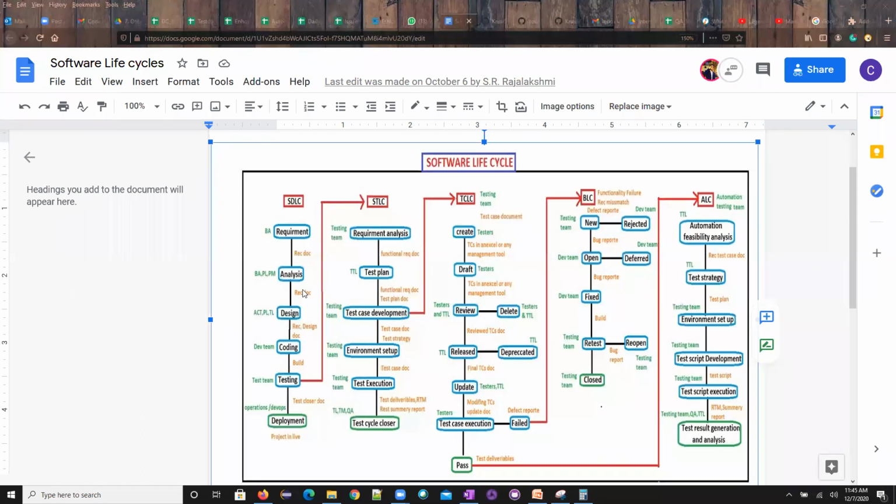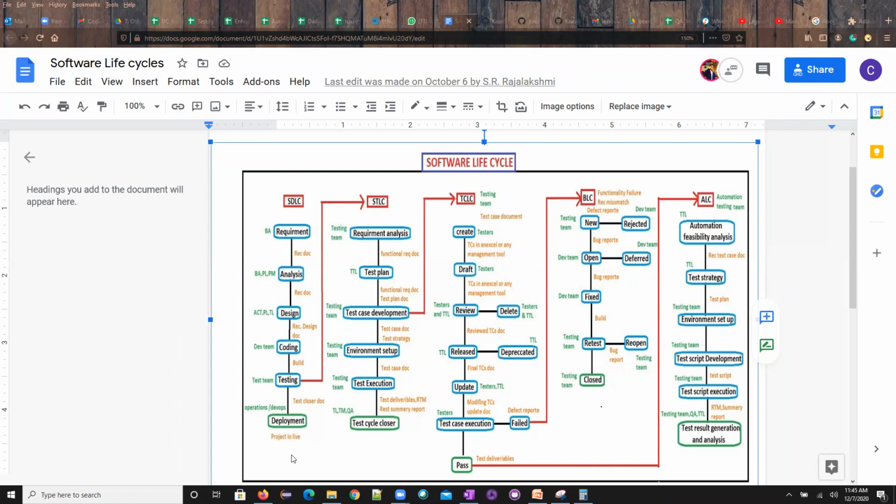And if there is any maintenance needed, that particular maintenance will be taken up or carried further by the respective team members. So this is what the SDLC means, the software development life cycle. What are the roles, what are the phases, and how they have been implemented. This is how we should know about it.